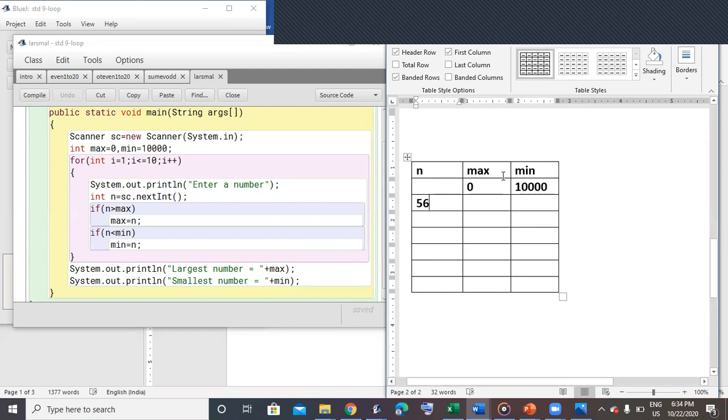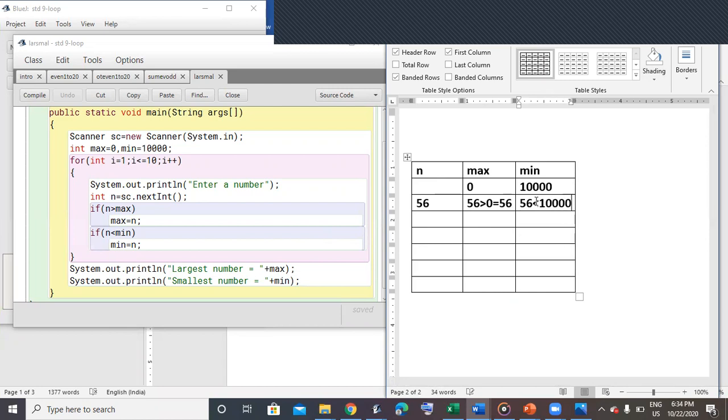As per the condition, is 56 greater than 0? Yes, 56 is greater than 0. So max will now have the value 56. In the same way, for min, is 56 less than 10,000? Yes. So it will show the value 56.